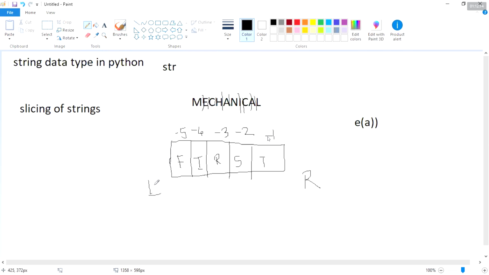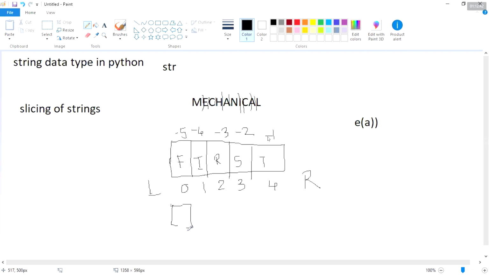When you start to move the indexing from left to right, the values will be like this: 0, 1, 2, 3, 4. This is what we call indexing. The indexing is represented with the help of square brackets.